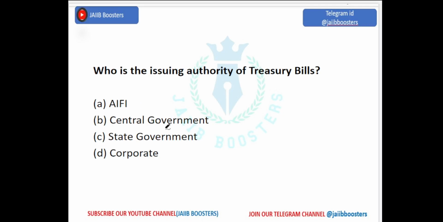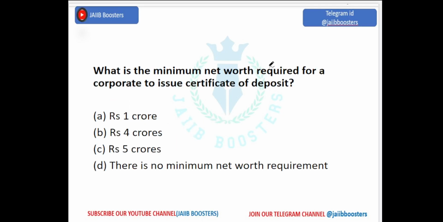Next, who is the issuing authority of treasury bills? Treasury bills also come under the money market. Who issues treasury bills? AIFI, central government, state government, corporate. It's the central government. Central government issues treasury bills. Next, what is the minimum net worth required for a corporate to issue certificate of deposits? The options are 1 crore, 4 crore, 5 crores, or there is no minimum net worth requirement. What is the answer? Guess, everyone. There is no minimum net worth requirement.